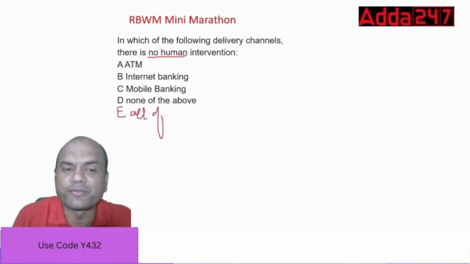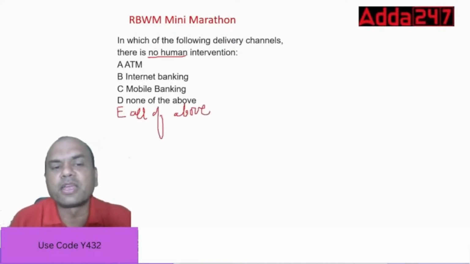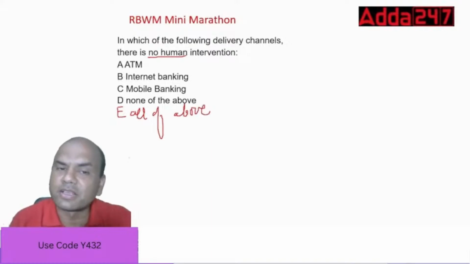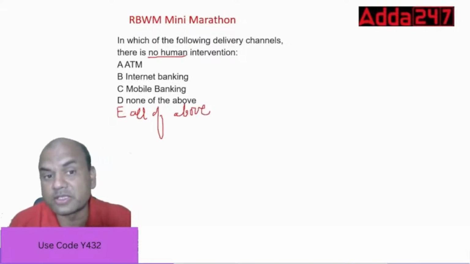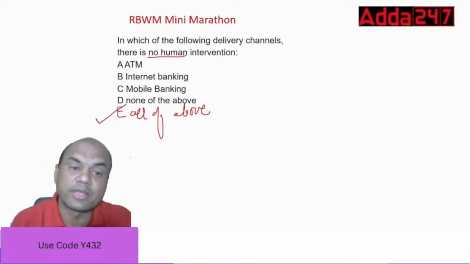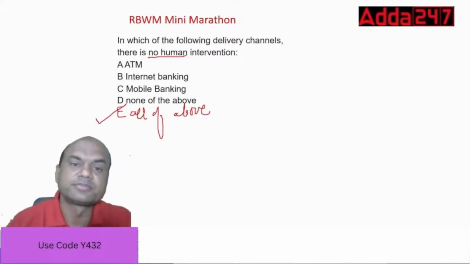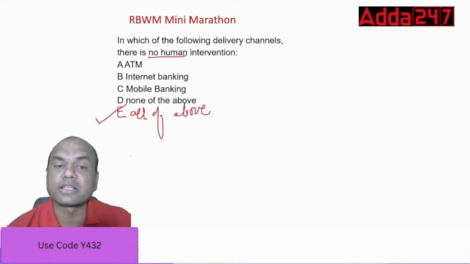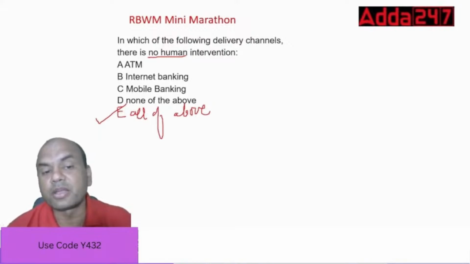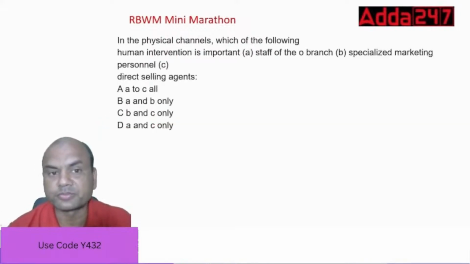All of the above. Now tell me. So ATM, there is no human intervention, correct? Internet banking, no human intervention. Mobile banking, yeah. So the answer will be E over here. All of the above. Right? Clear? So in which of the following delivery channels there is no human intervention? It is all of them: ATM, internet banking, and mobile banking.